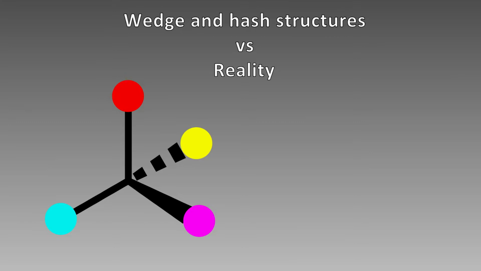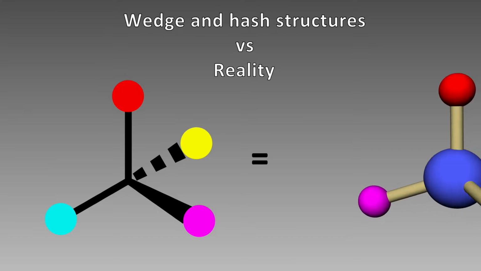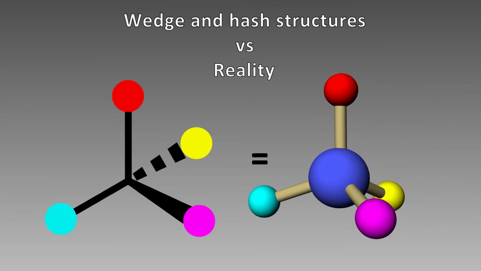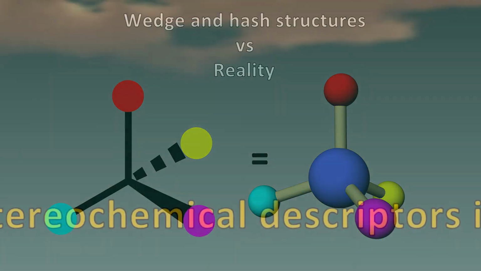When we draw structures on a piece of paper, we use wedges and hashes to show the orientation of the substituents. A wedge bond is sticking out at you, and a hash bond is facing away from you. It is important to get in the habit of visualizing wedge and hash structures as actual three-dimensional shapes. Nobody was born with this ability. You have to practice it.